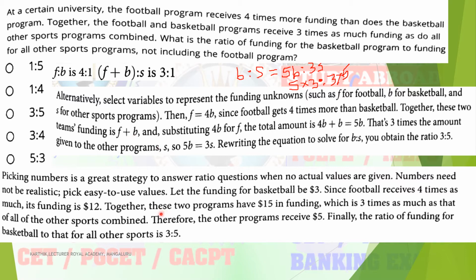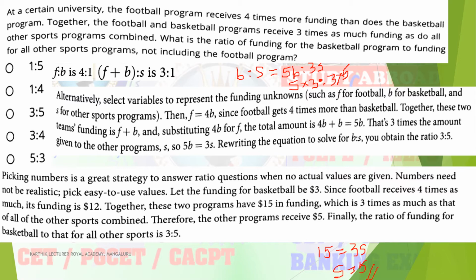So F plus B, F is 12 and B is 3. So total is how much? 15. 12 plus 3 is 15. That is 15 is equal to 3S. So from that you can determine the value of S. So S is how much? 15 on the left hand side is equal to 3 times the other sports. So S value is equal to 5.